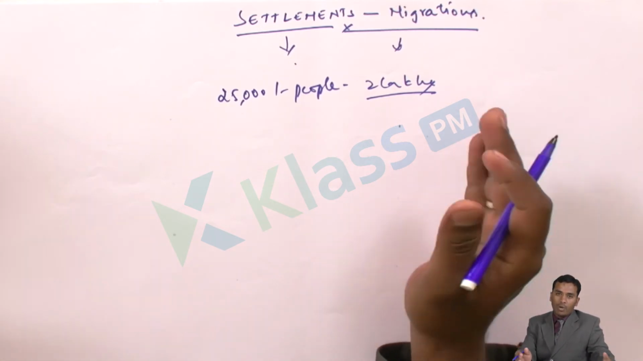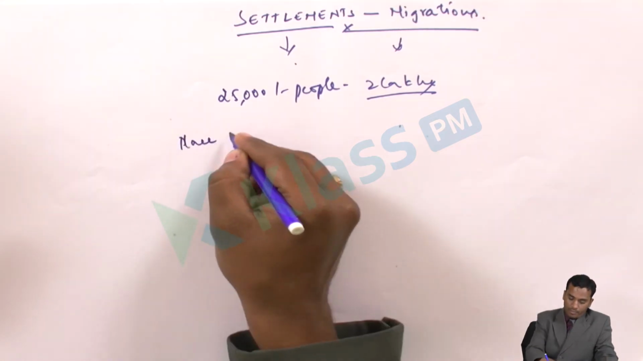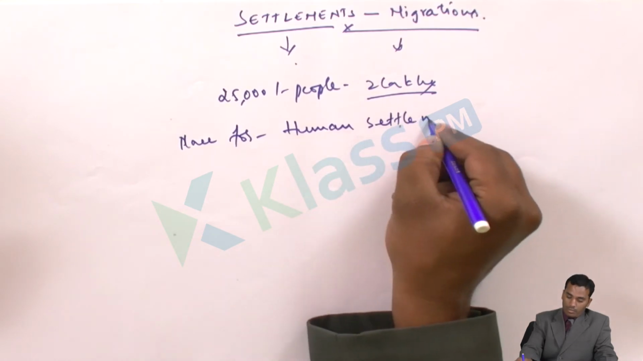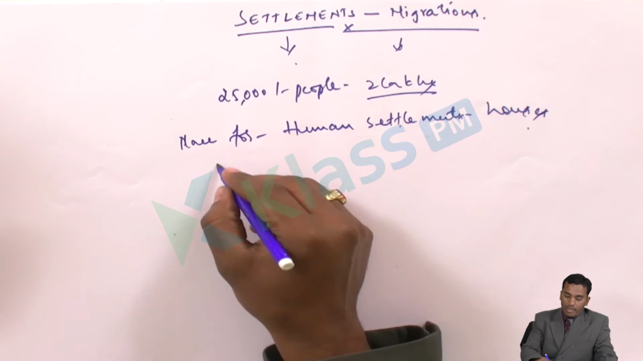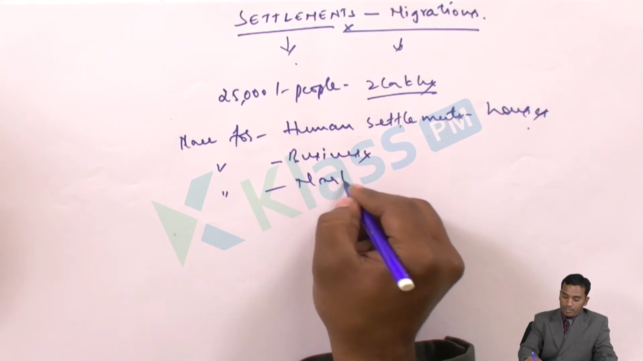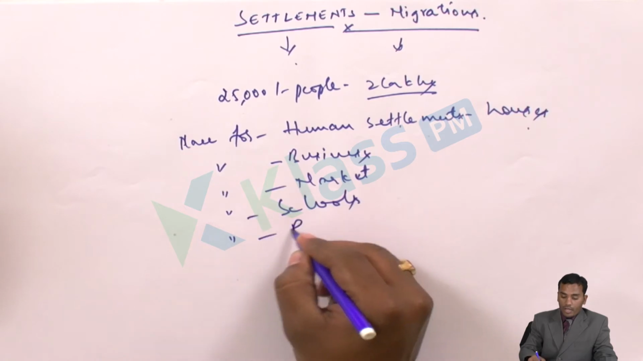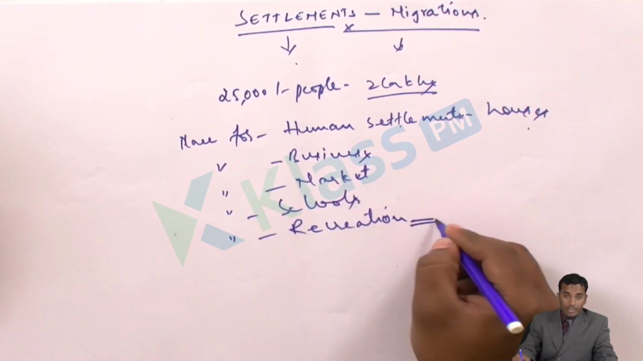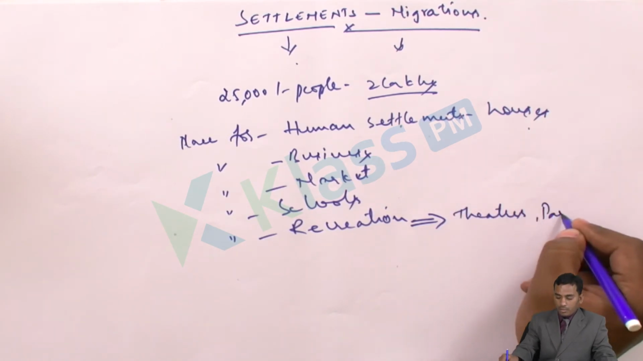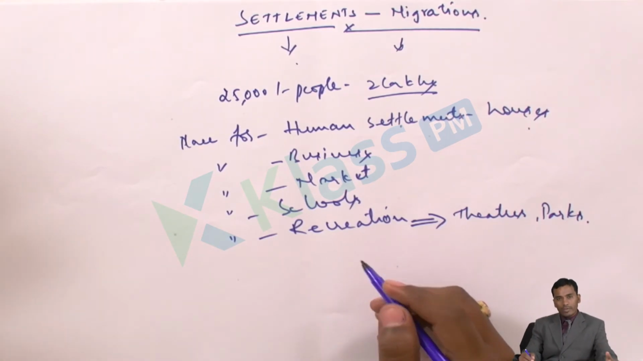For example, a town needs to be planned in a proper manner: a place for human settlements, that is construction of houses, then a place for business, places for markets, schools, and recreation. Recreation means theaters, parks, and so on. So for all these things we need to have proper planning.